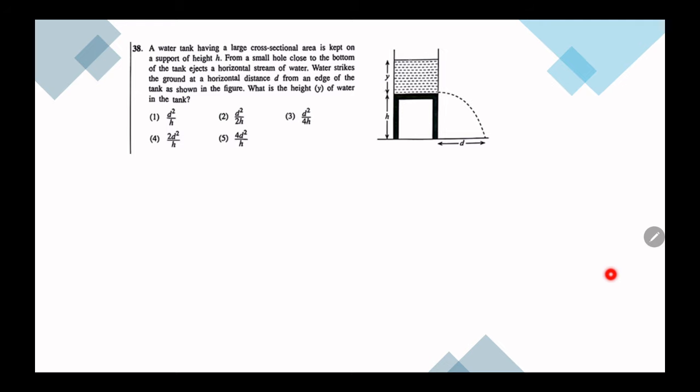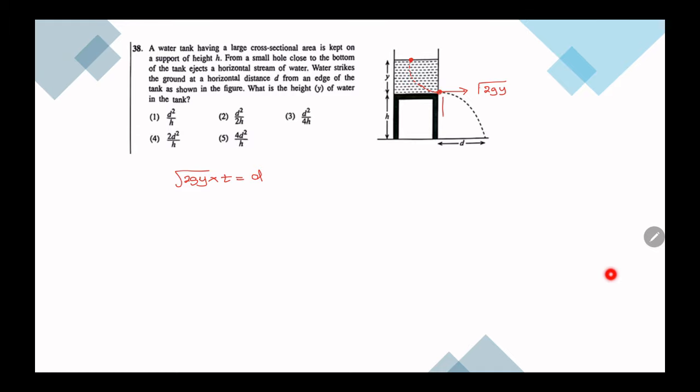For these questions, remember that when you have a particle that goes in a motion like this in a liquid, the velocity here is root 2gh. So here h is y. Now it's a projectile motion. We know the horizontal velocity, so root 2gy into t is equal to d.